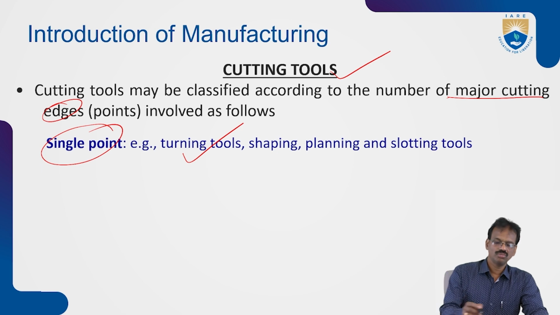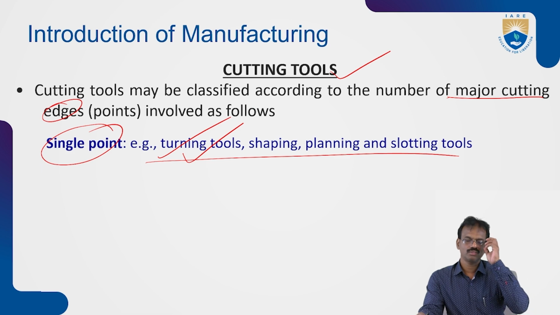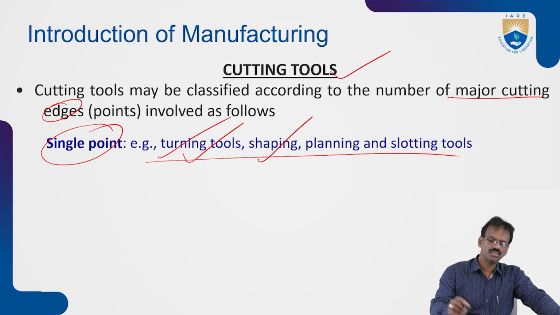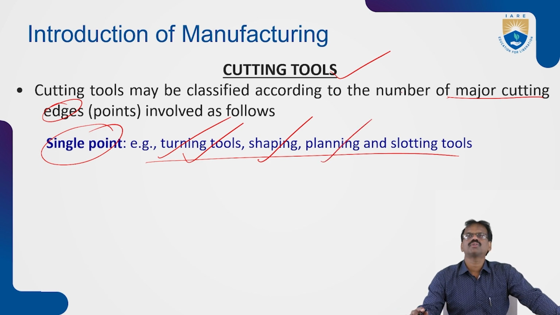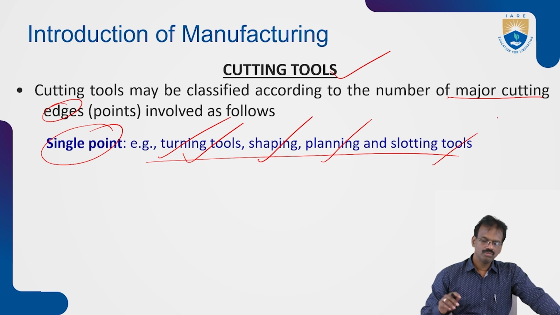Lathe and turning machines use the single point cutting tool, shaping machines also, and planing machines use it to perform the planing operation. So in these machine tools, we use the single point cutting tool.